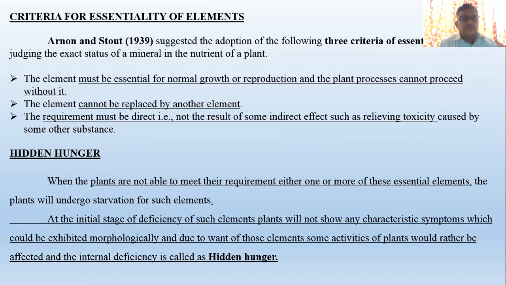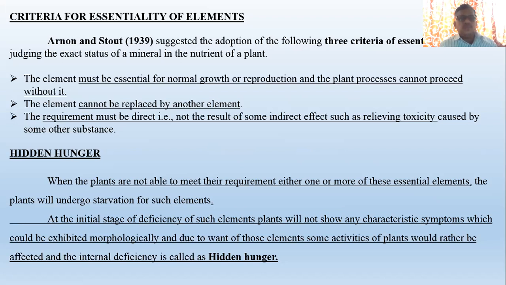When we provide nitrogen, it should be absorbed by that particular plant. It is not the case that because of the nitrogen something else happens and that is good for the plant. Whatever elements are classified as essential elements should be directly involved, that is, there is a direct effect on the growth and development of the plant. And the last one is hidden hunger.